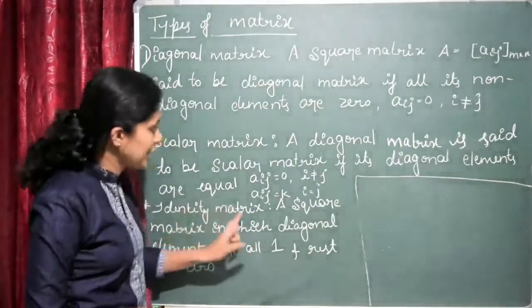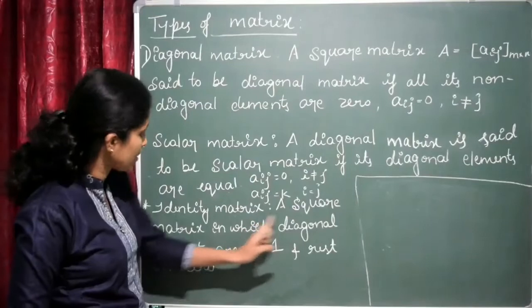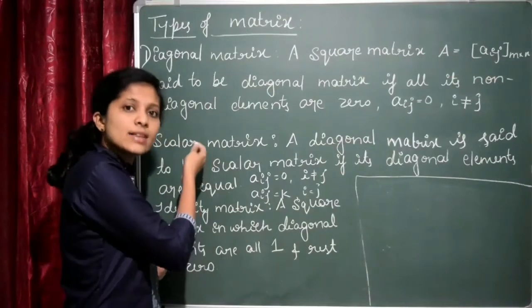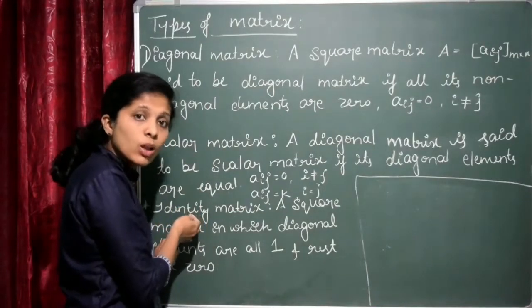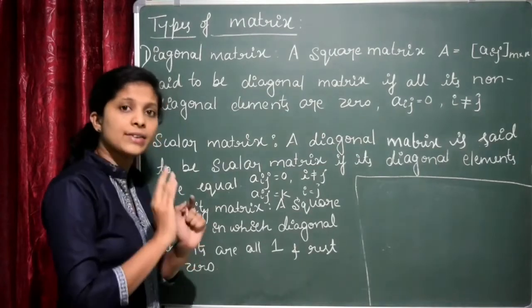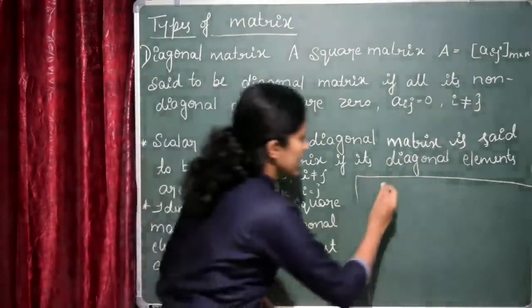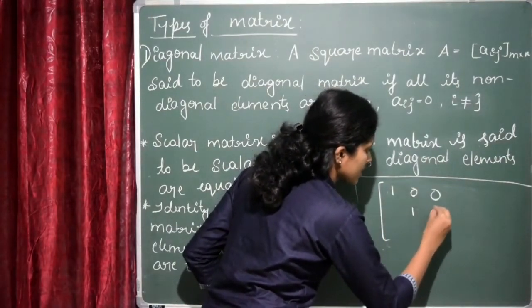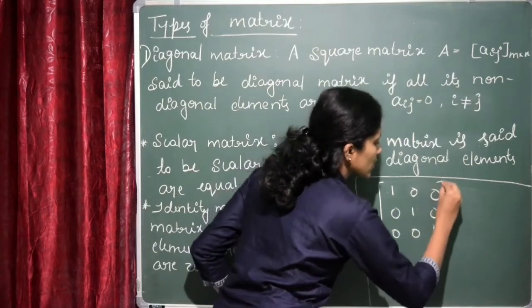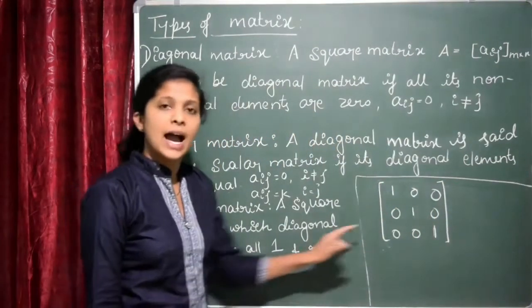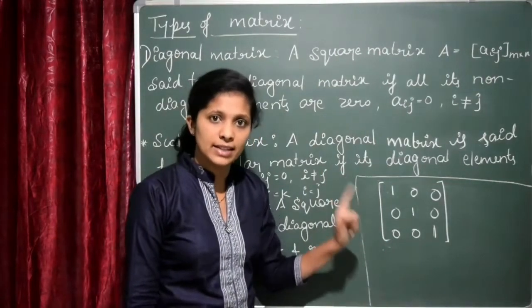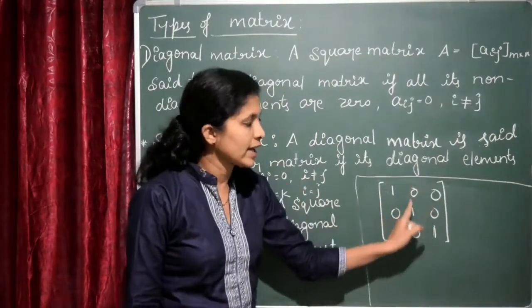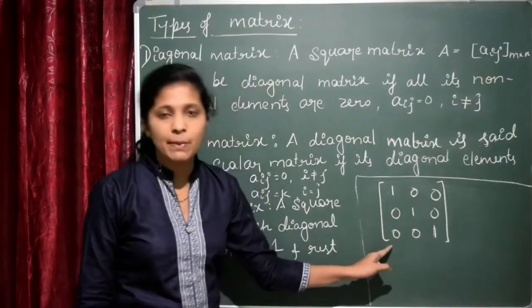Next matrix is the identity matrix, a square matrix in which diagonal elements are all 1 and the rest are all 0. I mean, the identity matrix is also a scalar matrix. In the square matrix, all the diagonal elements should be equal to 1 and the remaining non-diagonal elements should be equal to 0. For example, I can write this as 1, 1 and 1. This will be 0, 0, 0, 0. So this is 0 and 0. So this matrix is called the identity matrix. Identity matrix is also a scalar matrix. Is it clear? This is the identity matrix of order 3.